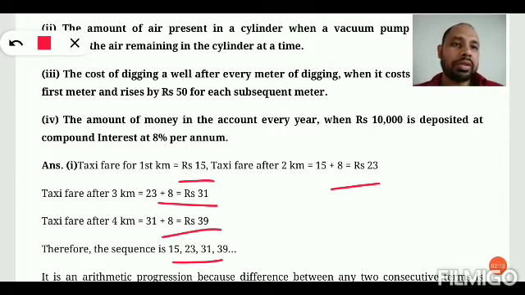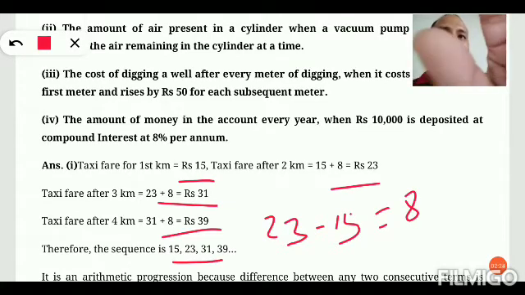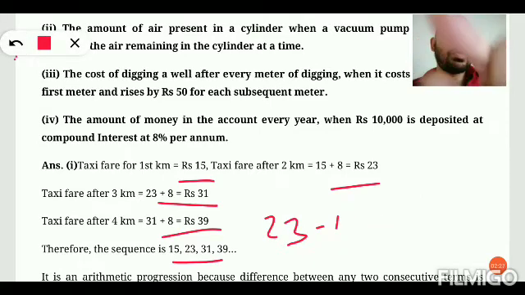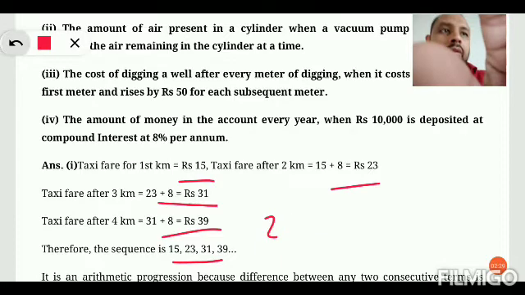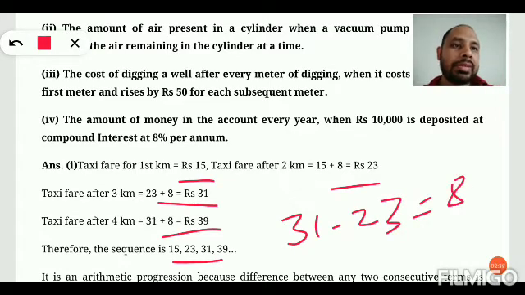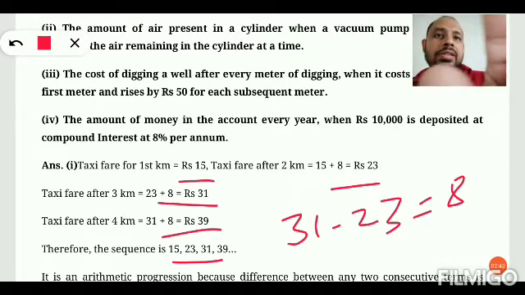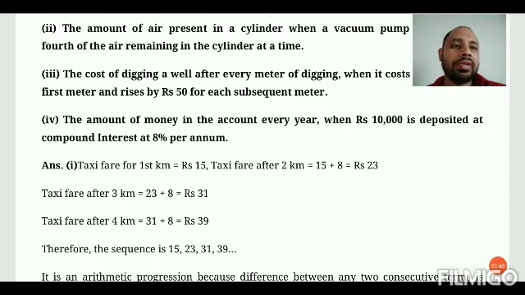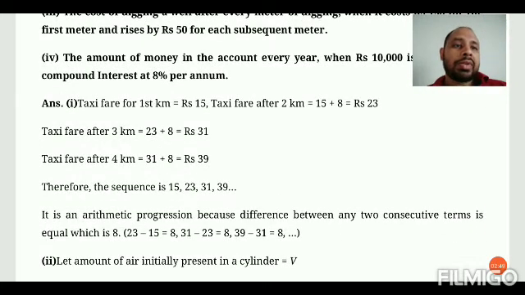If you subtract 15 from 23, that means second term minus first term, then it will be how much? 8. Clear? And if you subtract 23 from 31, 31 minus 23, again you will get 8. Similarly, if you subtract 31 from 39, then again you will get 8. That means in each case they have a common difference. Therefore, it is an arithmetic progression because the difference of any consecutive terms is equal to 8.